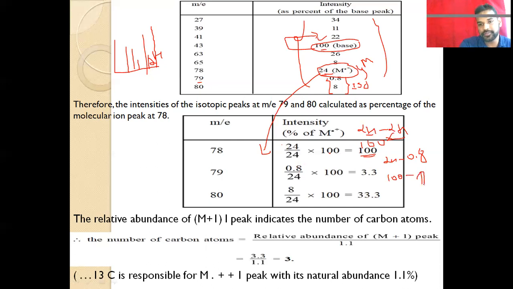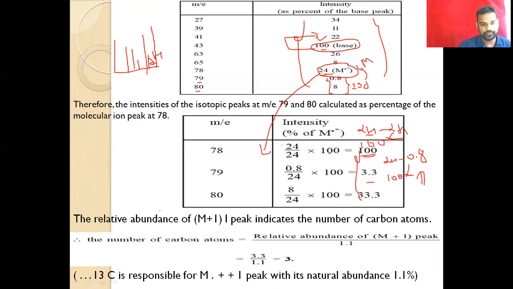This is a very simple calculation, and we will get 3.3. The same for the m by e ratio of 80. On this basis we can easily identify the intensity in percentage. So we get the values 100, 3.3 and 3.3. These three are the percentages of the isotopic peaks compared to the molecular ion peak.